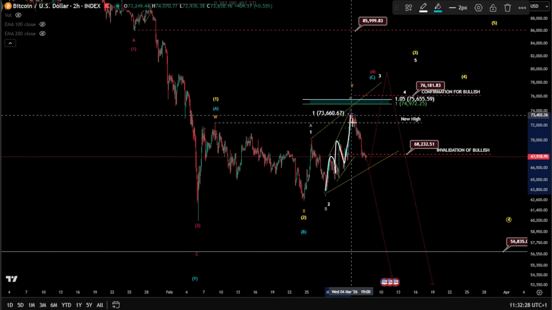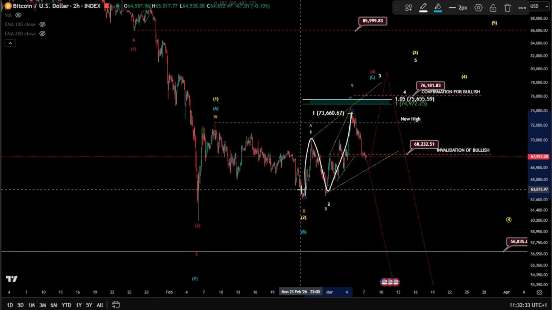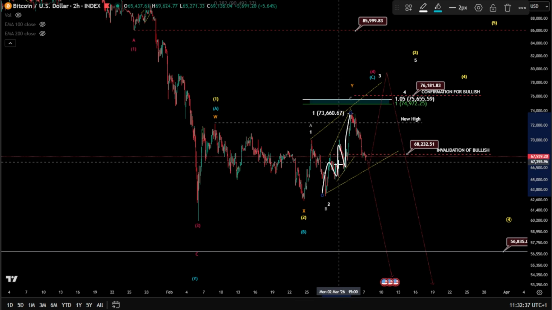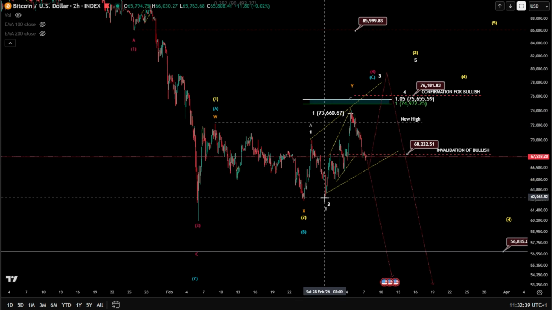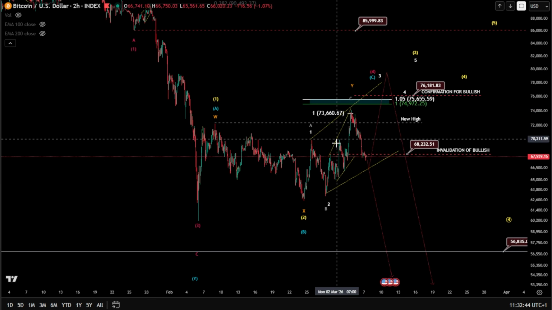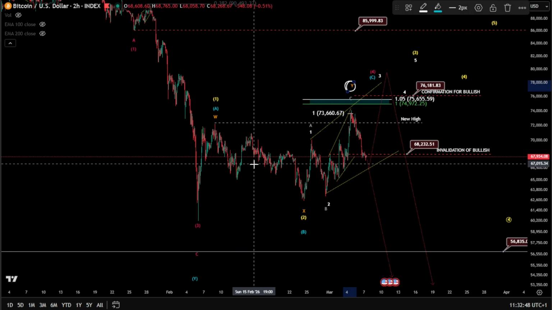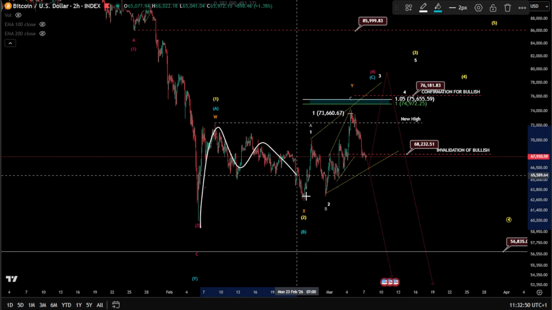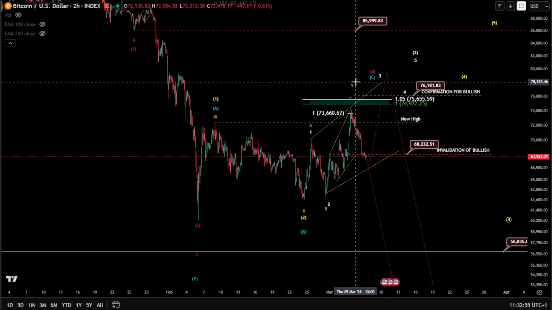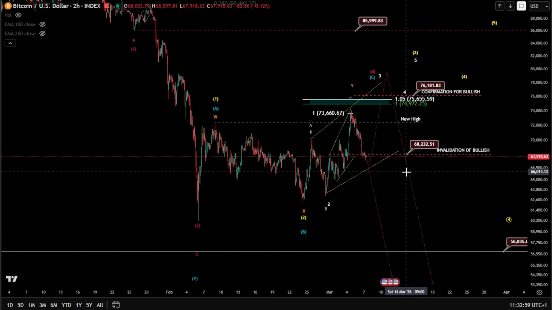Now, we got kind of 5 waves internally, which suggests an ABC finished here, in case this is a 5 wave expanding diagonal, which is a very rare case, but we don't have any other choice since yesterday's drop. That means this can finish in a wave Y, a WXY, and a wave Y, ABC, finished in an expanding diagonal wave C to finish a wave Y, and we drop down impulsively again.